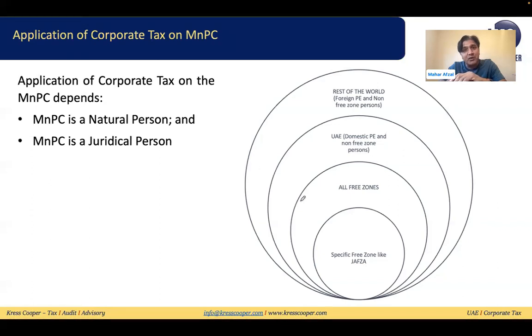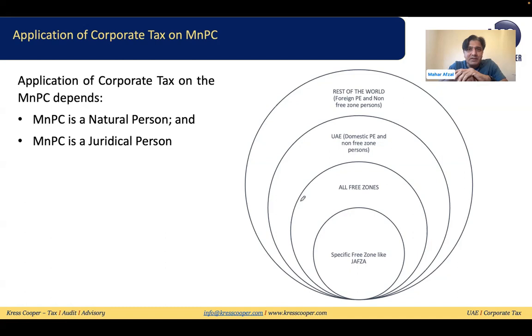A natural person is someone acting as a freelancer, civil company, or sole establishment company. Juridical persons are limited liability companies, public joint stock companies, limited liability partnerships, funds, and foundations structured as a legal entity.